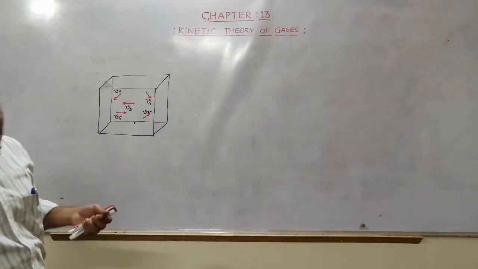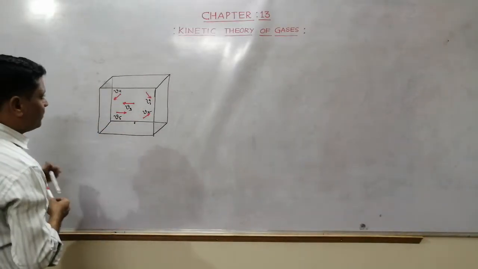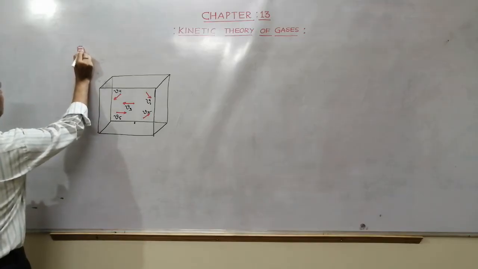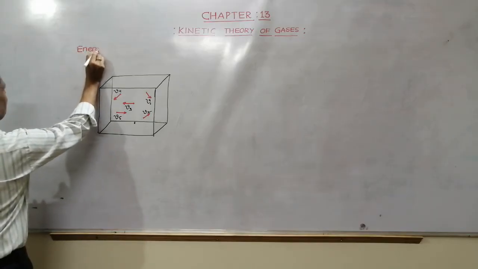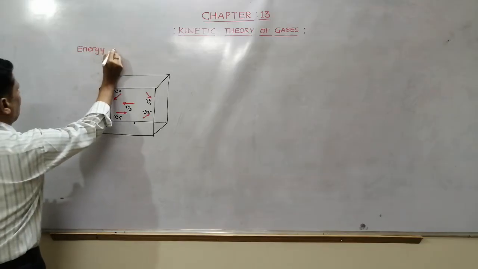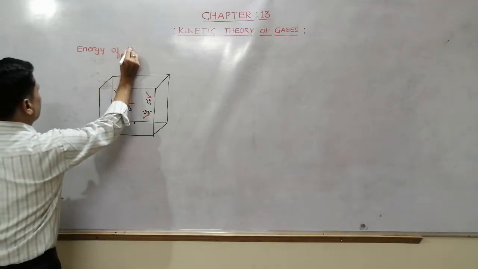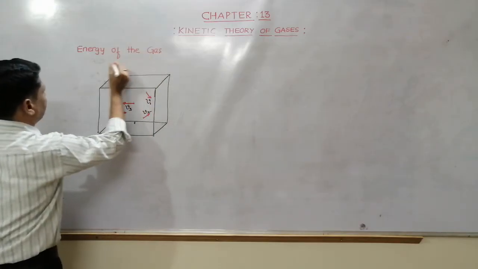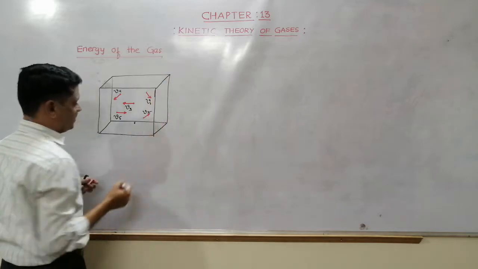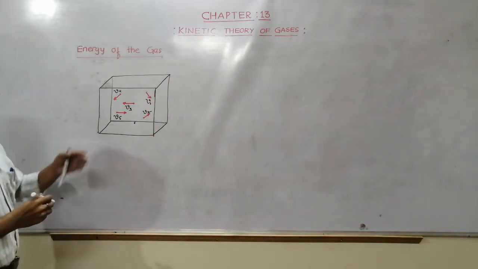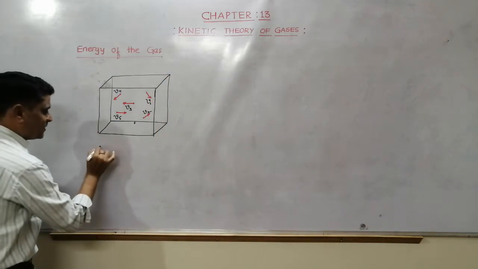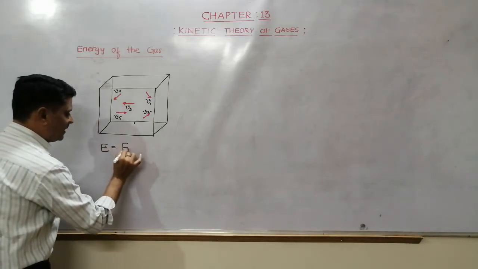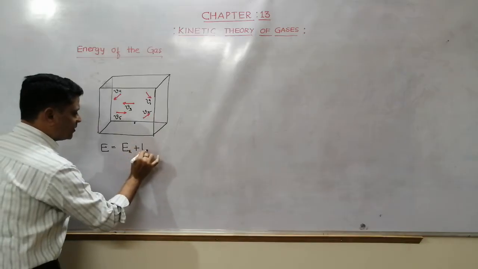While measuring the energy of the gas, we consider the RMS value. Now, the energy of the gas. Next heading is energy of the gas. See, actually, the total energy of the gas is equal to kinetic energy plus potential energy.